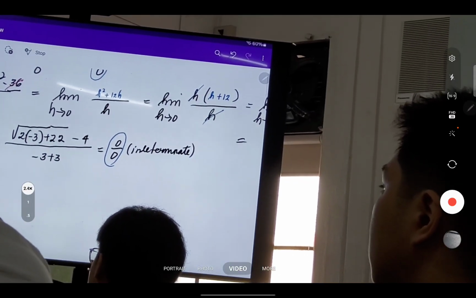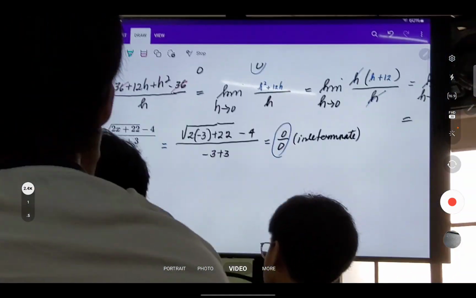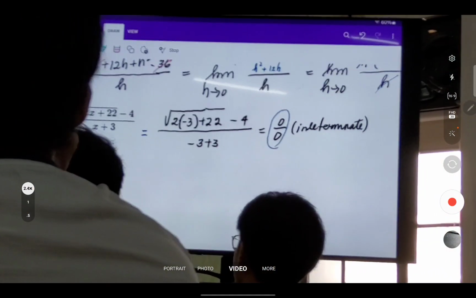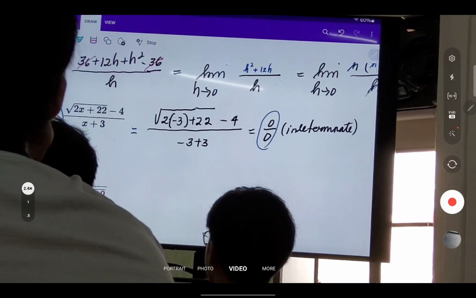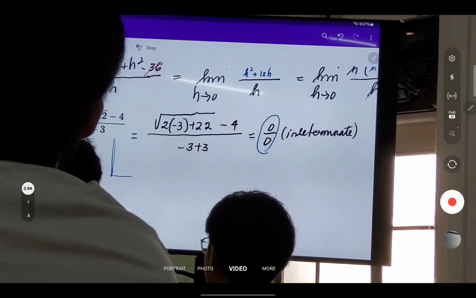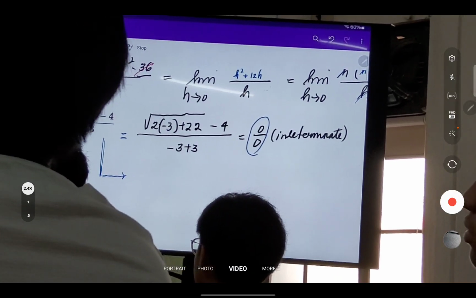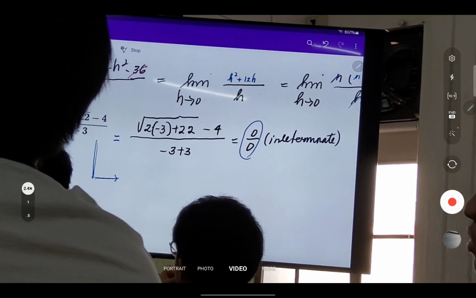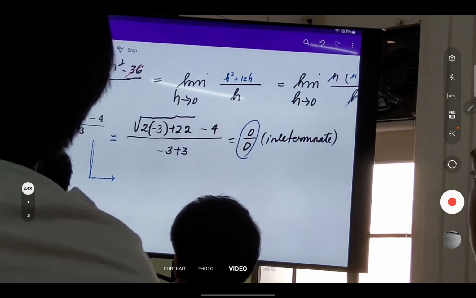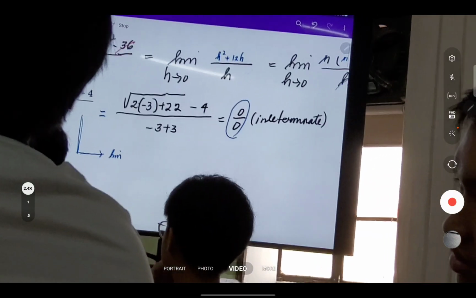Okay. So since we get 0 over 0, what do we do with this function here? Ano gagawin natin dito? Now we can remove the radical para hindi siya mag 0 over 0. Okay? And to do that, we rationalize the numerator. Kasi yung numerator natin ang may radical eh.